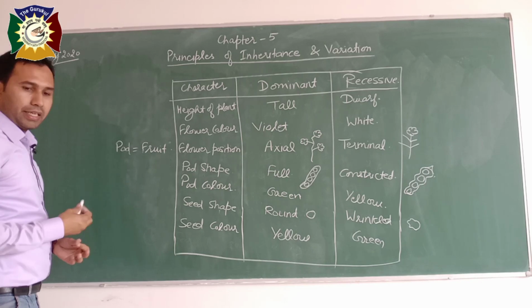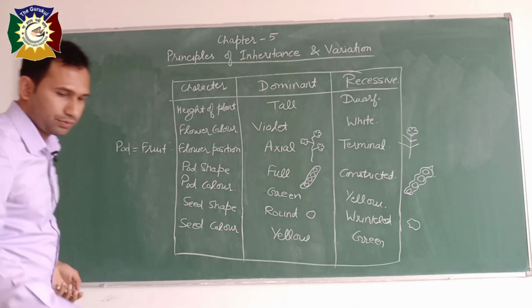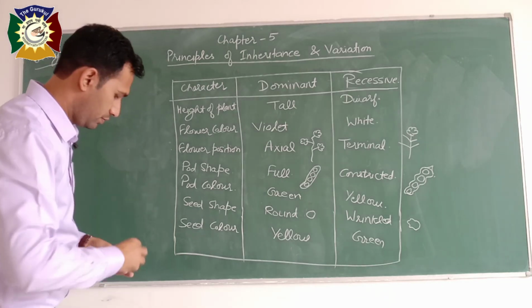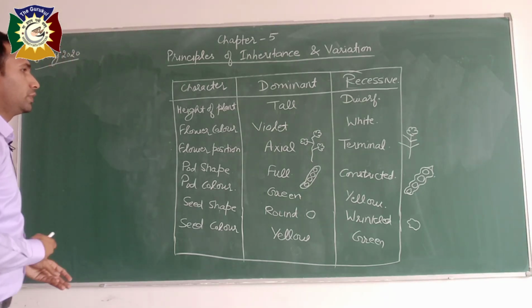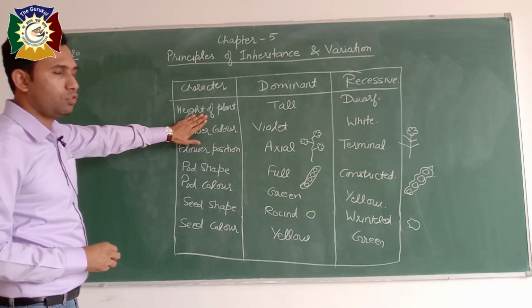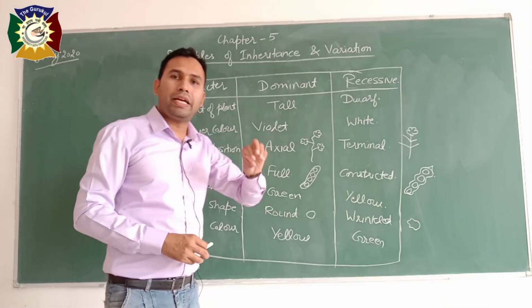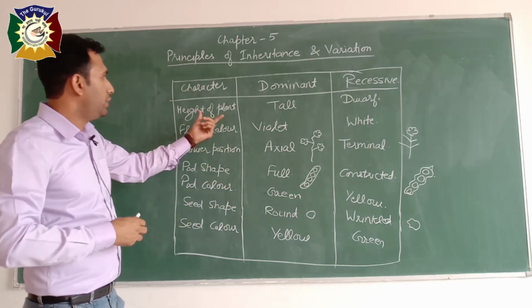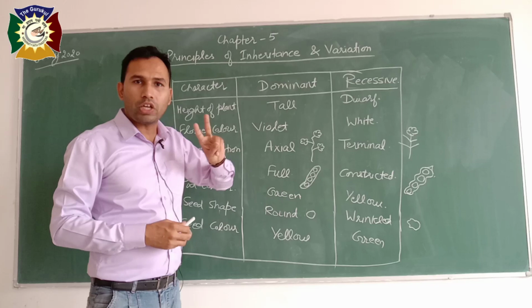So what are exactly dominant and recessive? Every character, for example height of plant, is determined by 2 letters. We will show every trait with 2 letters.